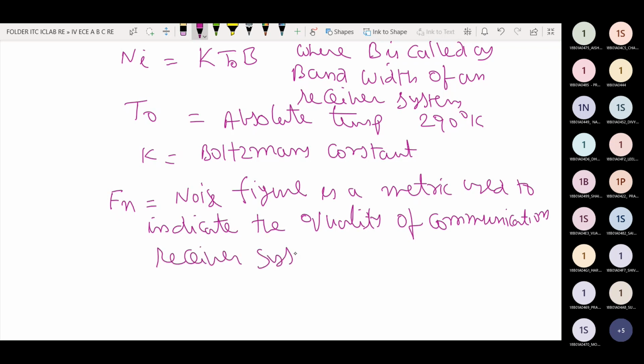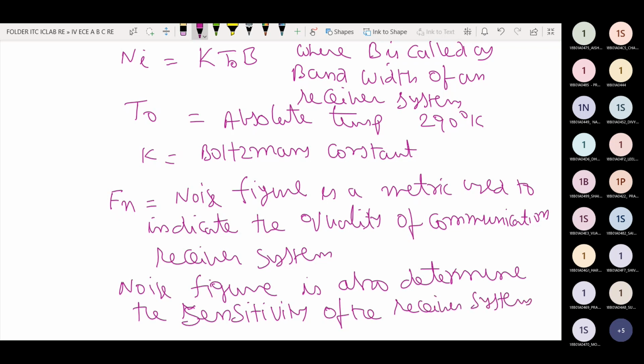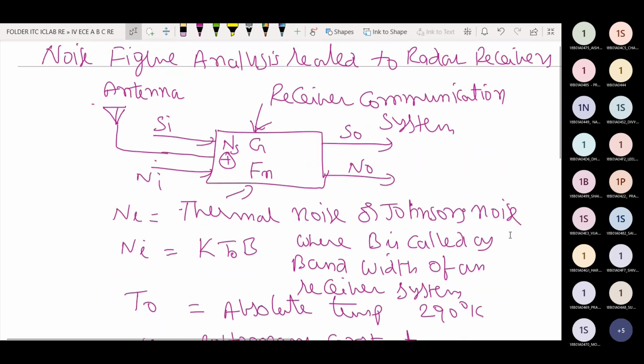The noise figure also determines the sensitivity of the receiver system. These are some important definitions related to noise figure.